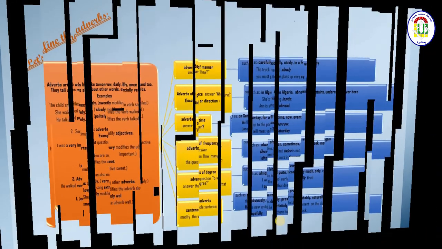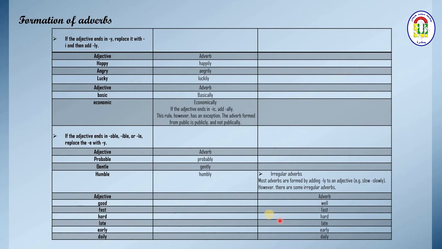And of course, we have talked also about the formation of adverbs, especially adding ly, and we said that normally we can form adverbs from adjectives. To do this, normally we add the ly to most of the adjectives. Yes, we have irregular adverbs, as I said, that differ in terms of their formation.